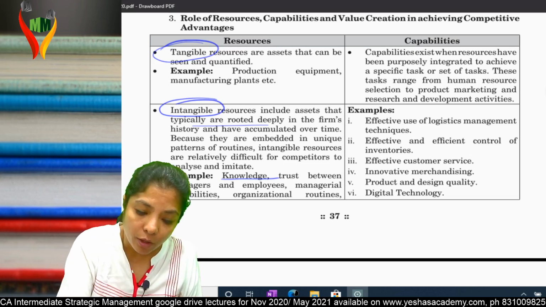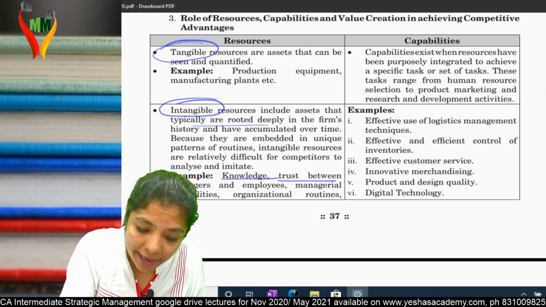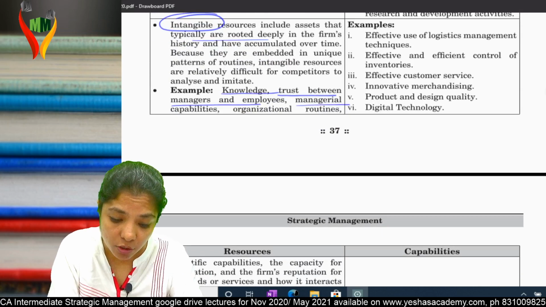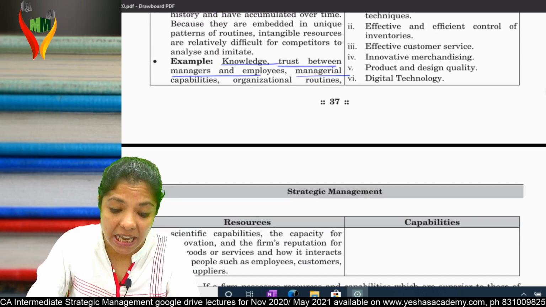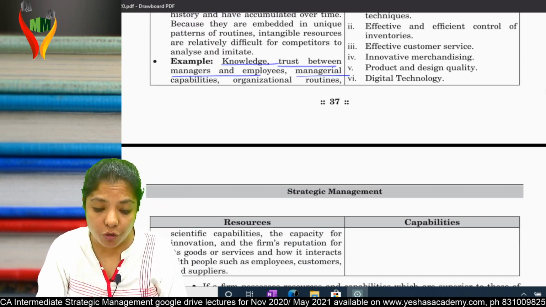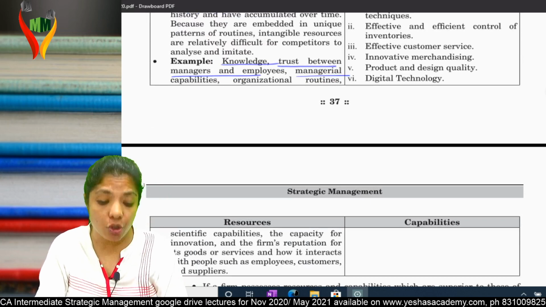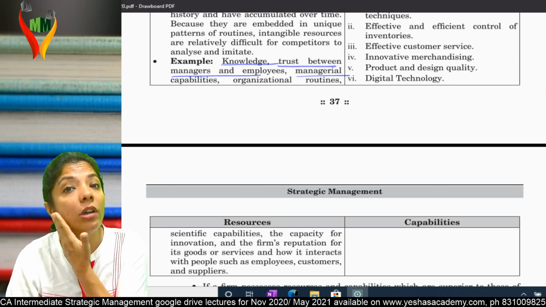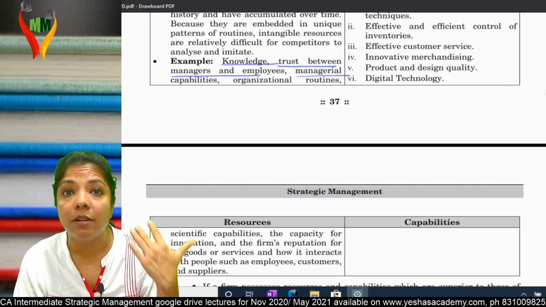For example, knowledge, trust between managers and employees, managerial capabilities, organizational routines, scientific capabilities, the capacity for innovation, and the firm's reputation for its goods or service, and how it interacts with people such as employees, customers, and suppliers. These are your intangible resources.